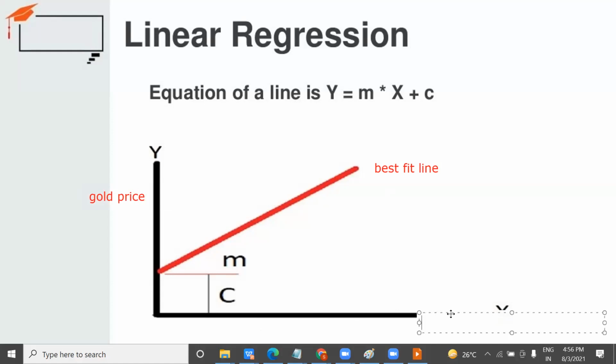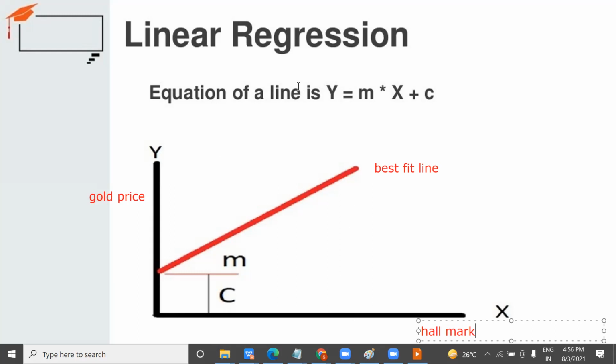In your input feature, what is that? Maybe hallmark, or you can say anything. Okay, let's take hallmark only. So based on the hallmark, what will be your gold price? As you make a training, this best fit line will do the classification between the data, meaning what data will come here.